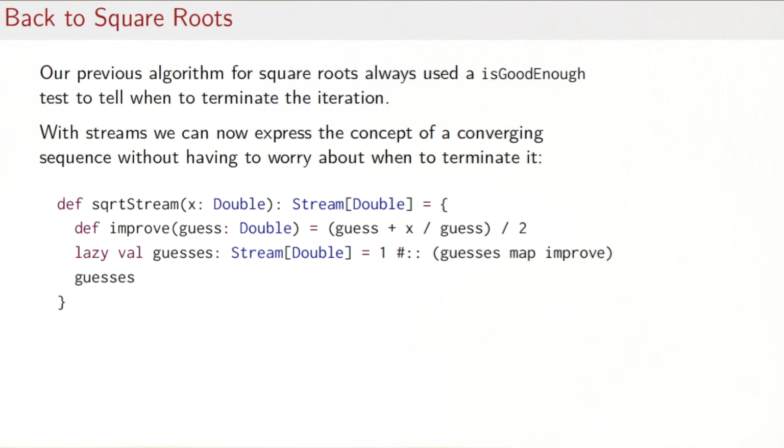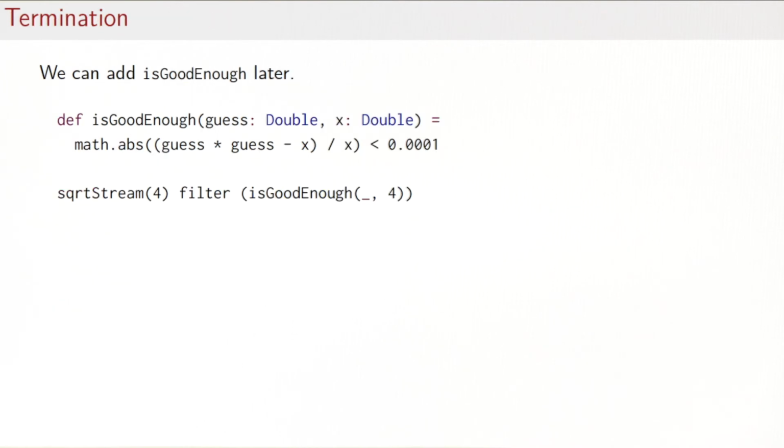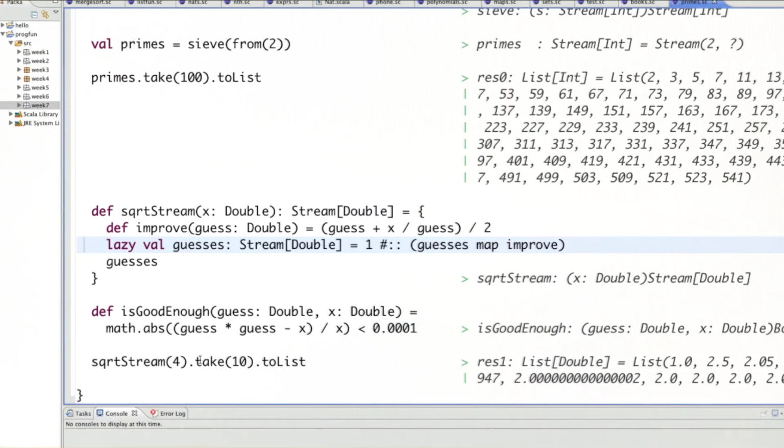Of course, we can add the termination criterion later. You see that here. So we have defined the isGoodEnough function as before, and we can then subject our square root stream to a filter method of all the elements that are good enough approximations. So let's do that in the worksheet. I've added the isGoodEnough method, and then let me just filter that.